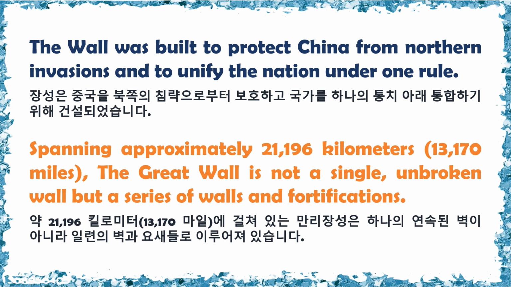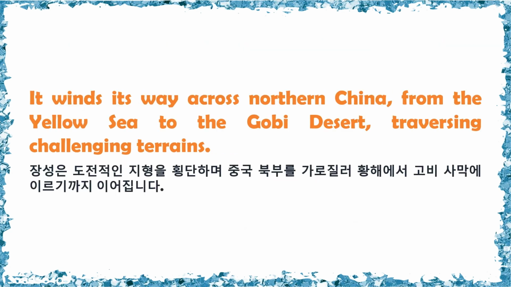Spanning approximately 21,196 kilometers, 30,170 miles, the Great Wall is not a single unbroken wall but a series of walls and fortifications. It winds its way across northern China, from the Yellow Sea to the Gobi Desert, traversing challenging terrains.